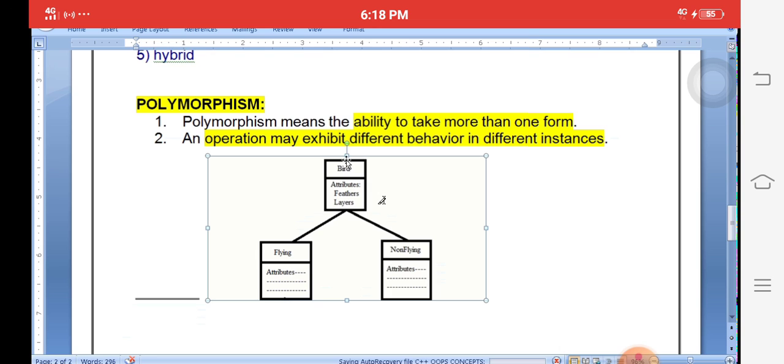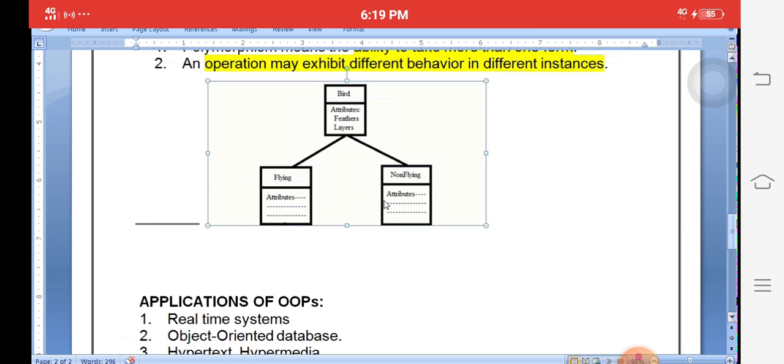For example, it's a bird. Each and every bird has attributes: feathers, layers. But there are different types of birds available: flying birds and non-flying birds. Similarly, polymorphism is nothing but creating one form with the help of more than one action.